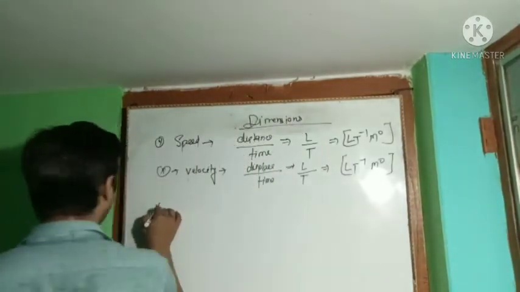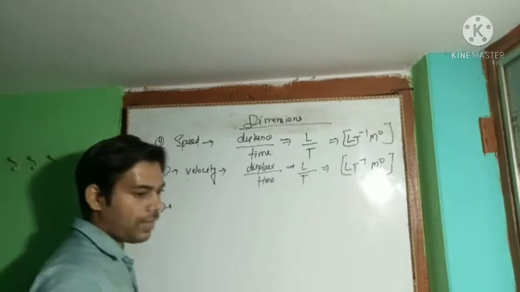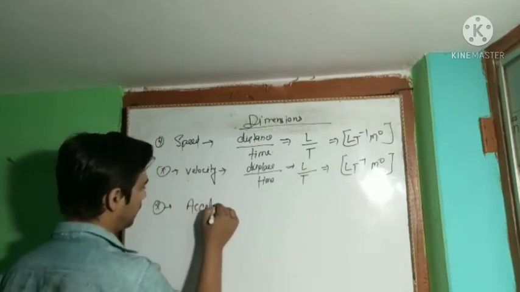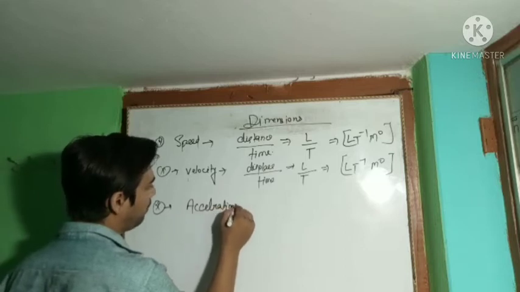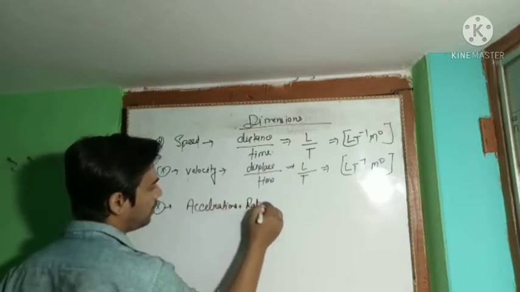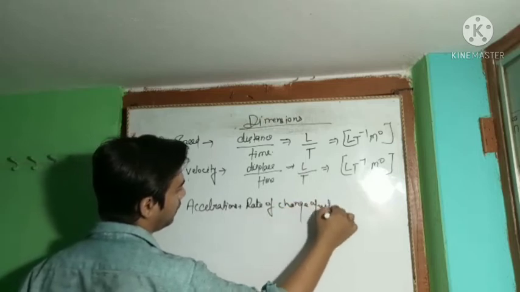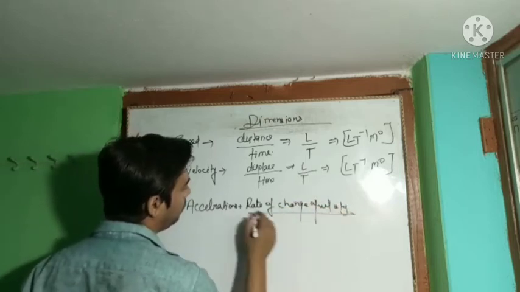Okay. Now come to the point. Velocity we have already defined. Dimension of the acceleration. Acceleration is defined as the rate of change of velocity with respect to time.